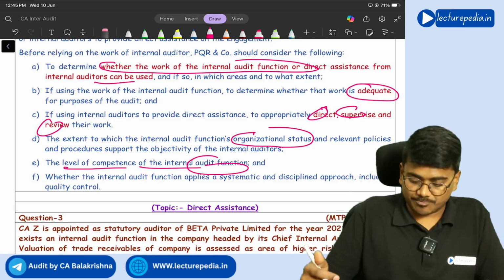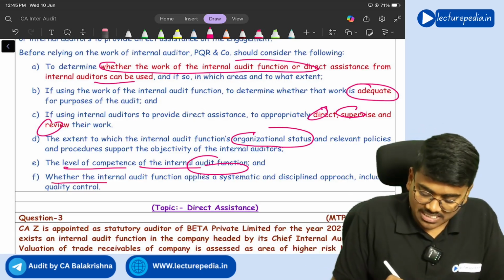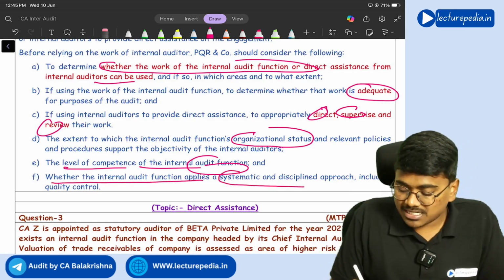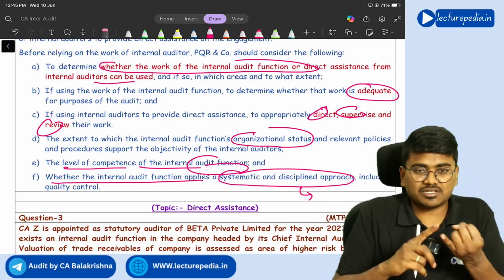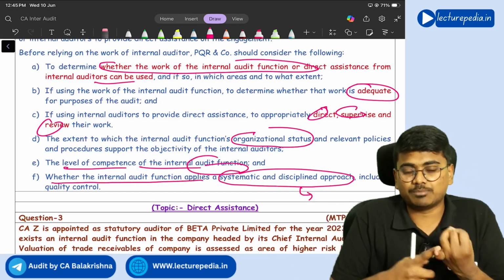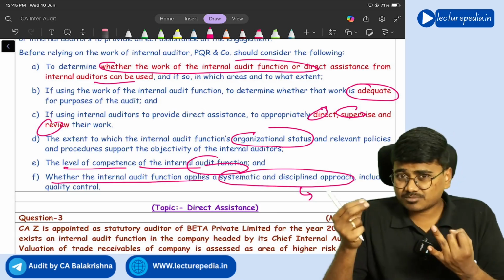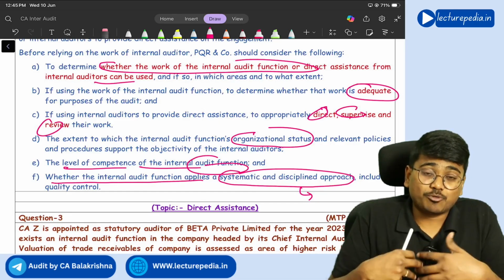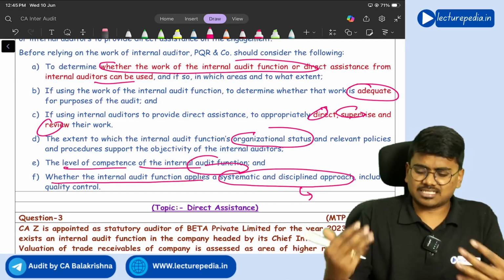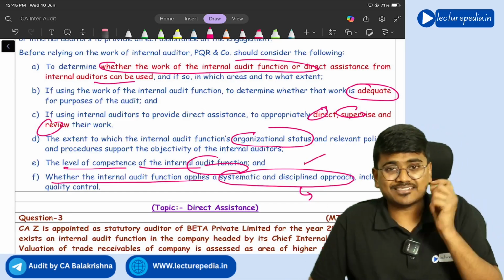All these things you will see. See whether the internal audit function applies a systematic and disciplined approach. That means whether standards of internal audit have been applied, whether proper documentation is maintained, whether internal audit has been properly planned. Checking all these things comes under a systematic and disciplined approach.